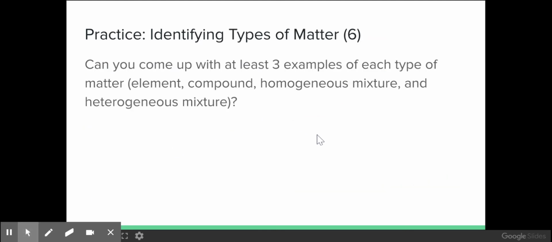Can you come up with at least 3 examples of each type of matter? Pause the video and take a moment to see if you can come up with examples of each type.